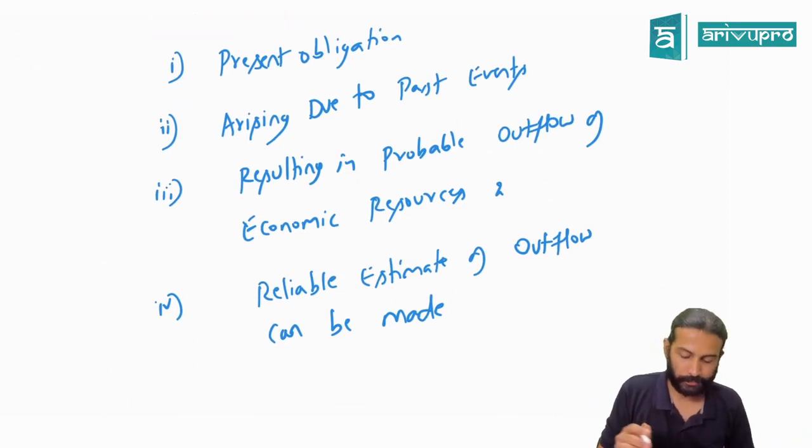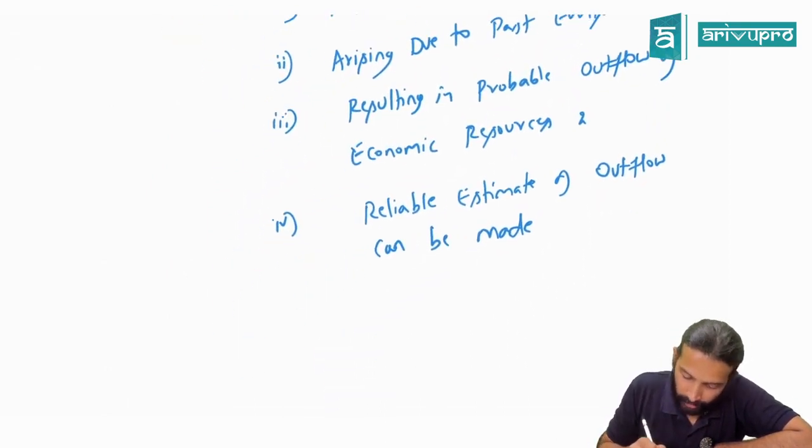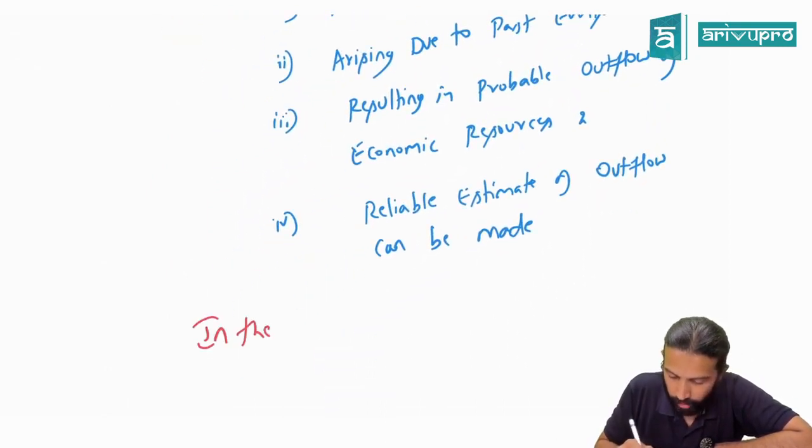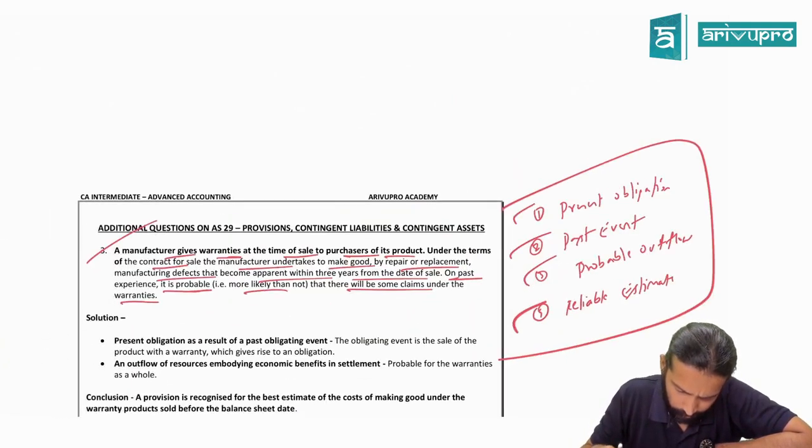Then you will write: in the present case, which company is this? Manufacturer.